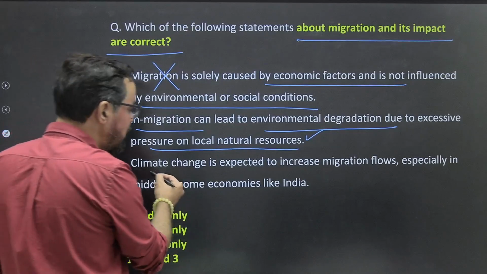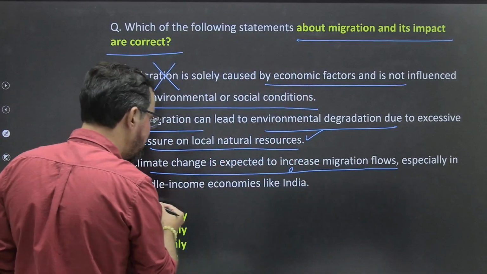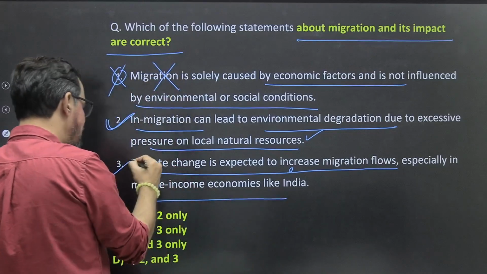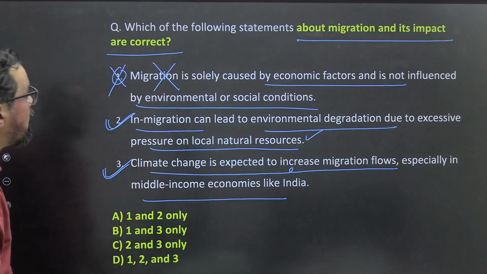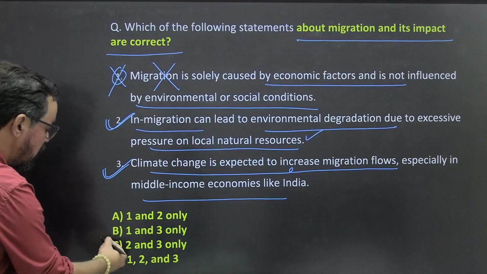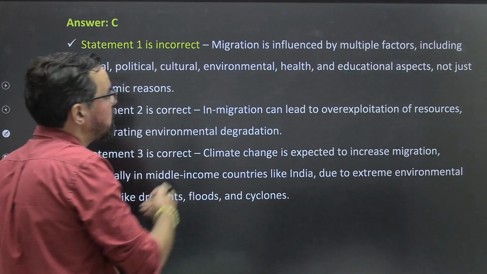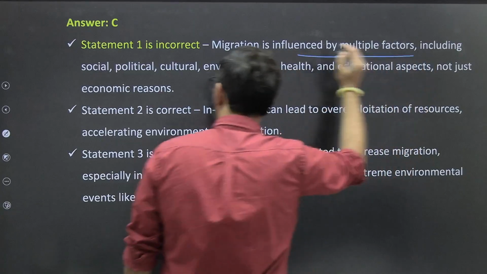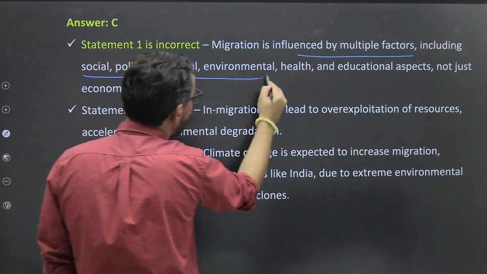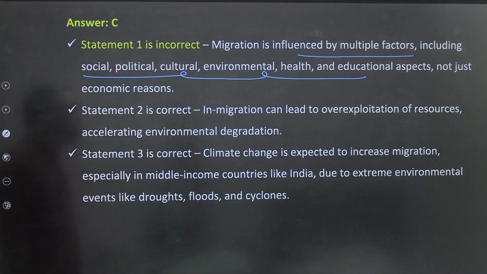So climate change is expected to increase migration flow, especially in middle income economies like India. This is also true. Okay? So statements 2 and 3 on migration and its impact mean option C will be the right answer.